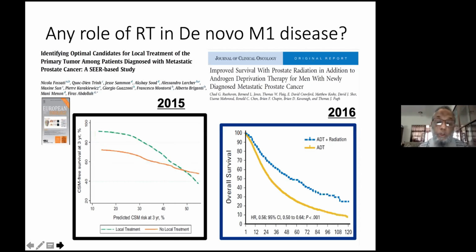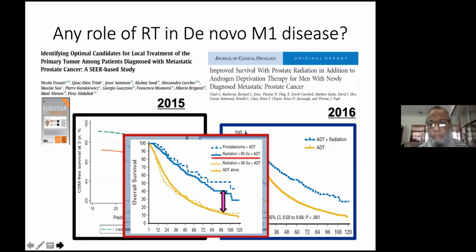That is, local treatment was doing better than no local treatment. And when they subdivided, they saw that prostatectomy plus ADT was doing better than ADT alone. And when the radiation dose was more than 65, it was doing better than ADT alone. So below 65 with ADT was not a good choice.